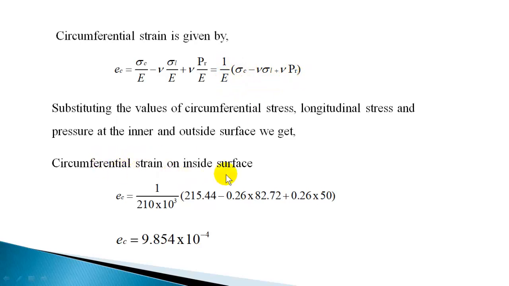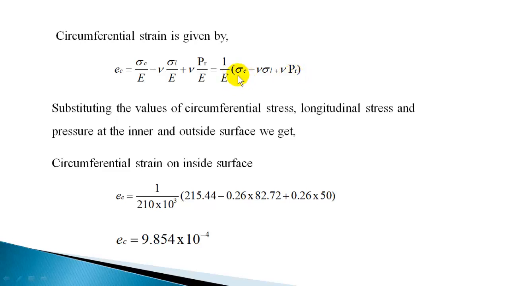Now corresponding to the inside surface, you can substitute the inside values. On the inner walls you have sigma c, the maximum hoop stress, and sigma L is always constant, so it's not changing with the radius, and PR inside pressure you have to substitute, that is 50.